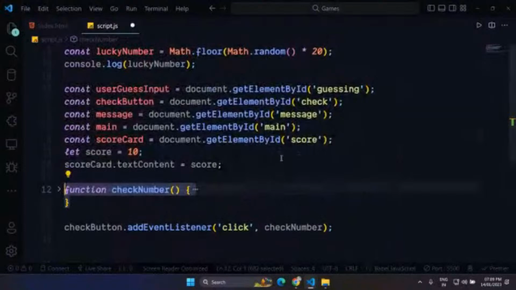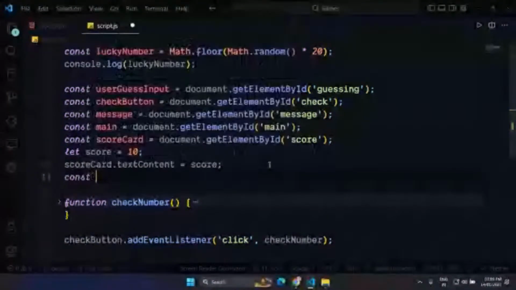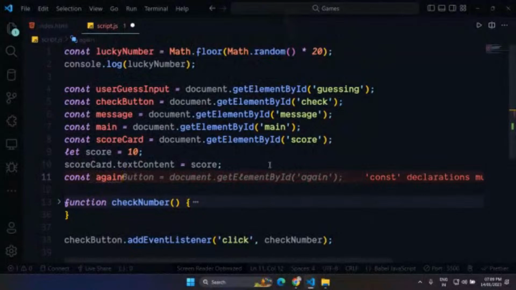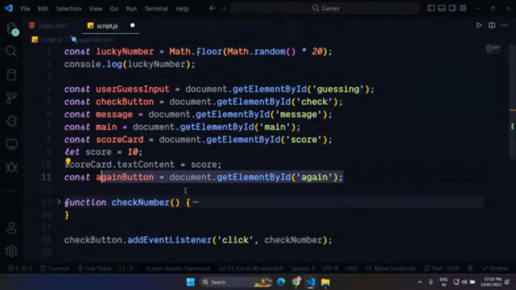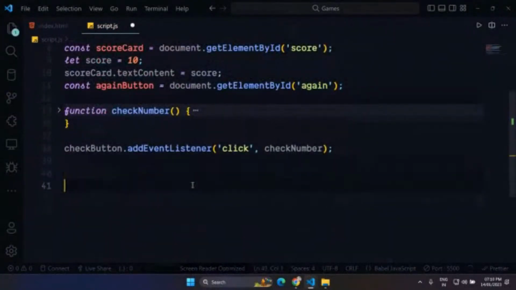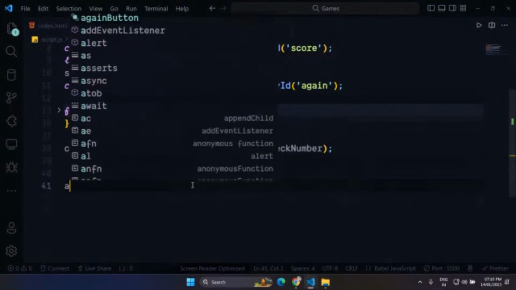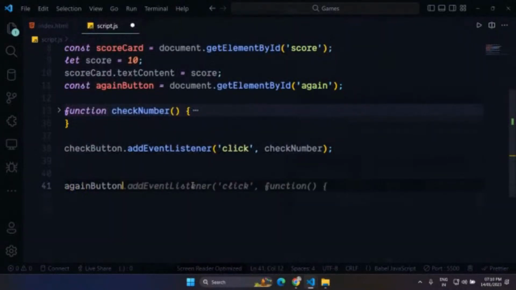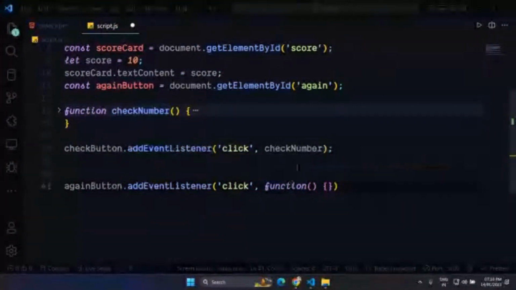So let me just get the again button right here. const againButton, and let's get this with the ID again, and let me set up an event listener for the again button, addEventListener. I'm not going to create a separate function so that you can have an idea for both.